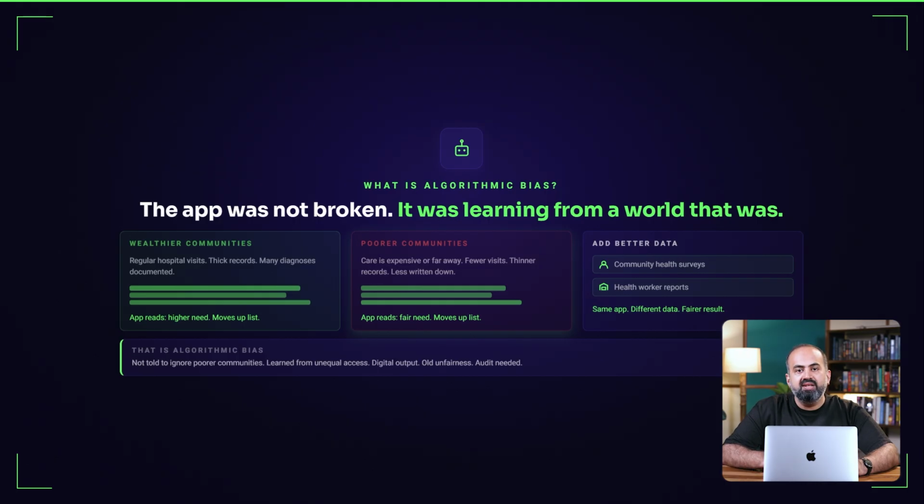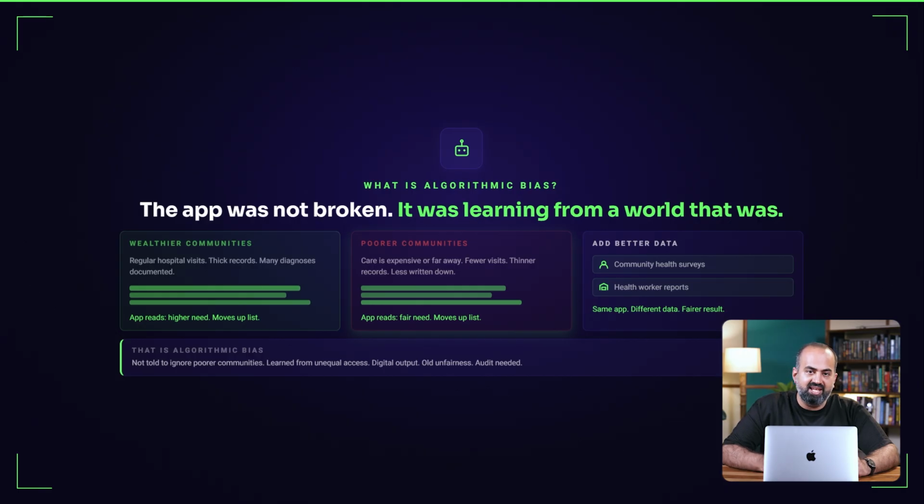Look closer. Suppose families from poorer communities may not visit hospitals regularly. Not because they are healthier, but because care is expensive, far away, or difficult to access. So their hospital records are thin. Fewer visits, fewer diagnoses, less written down. The app sees thin records and reads them as lower need. Those families move down the priority list. Not because the app was told to ignore them, but because it learned from data shaped by unequal access.